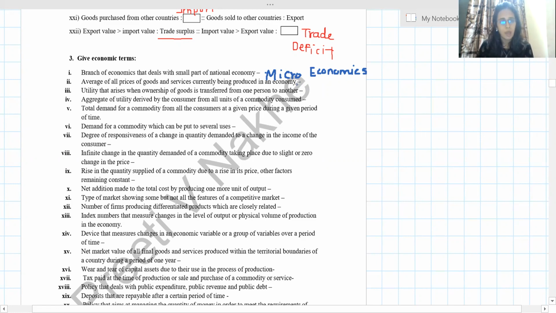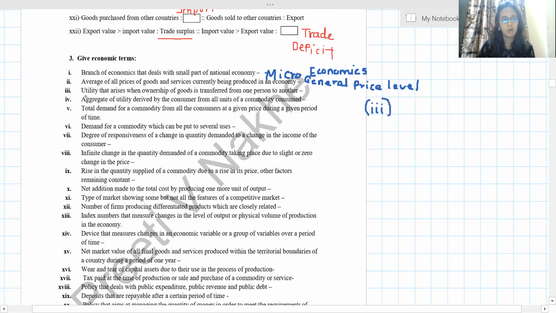Now second, average of all prices of goods and services currently being produced in an economy. The answer is general price level. General price level. Better I will write it here.